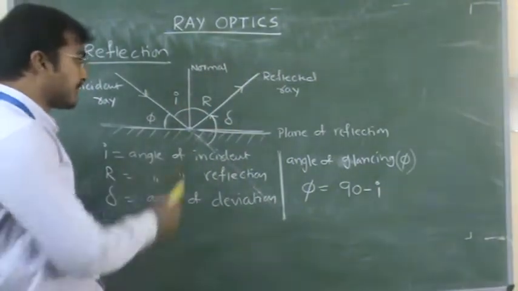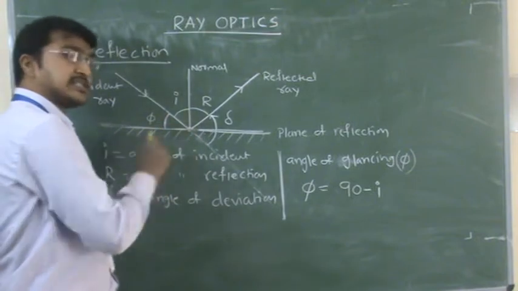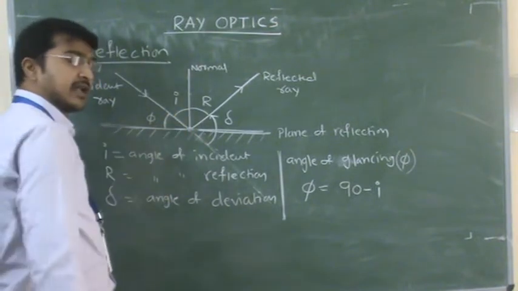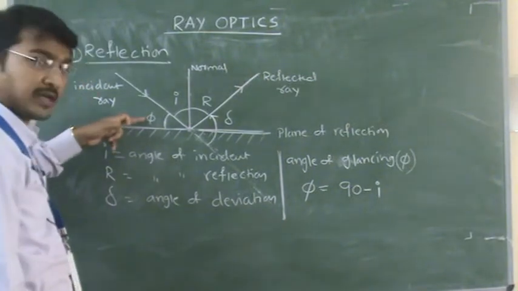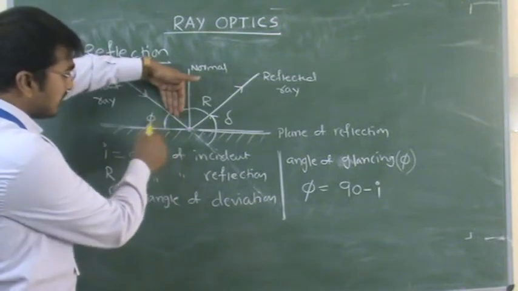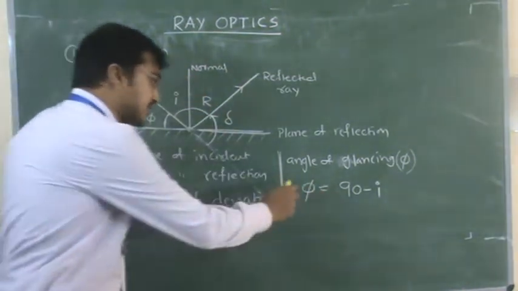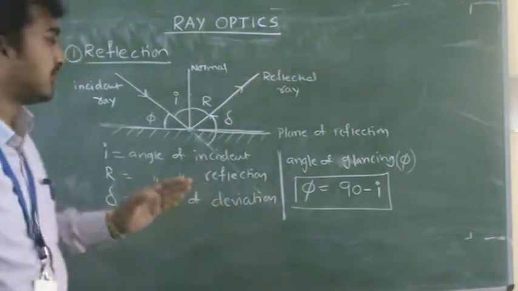We can also refer to it like this: the angle between the normal and the plane of reflection is 90, and I is the angle of incidence. So how can we write the phi value? 90 minus I. In the total 90, if you remove I, we get the angle of glancing. These are the points during reflection.